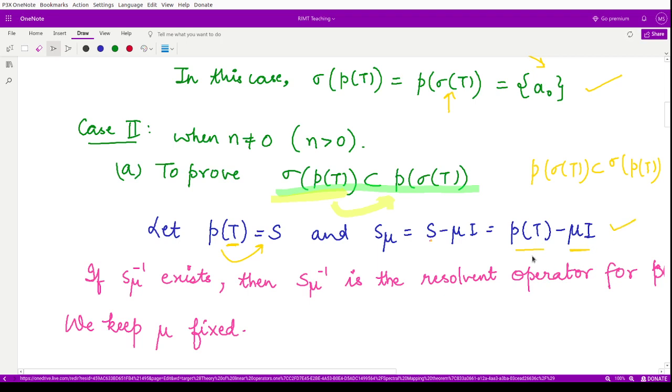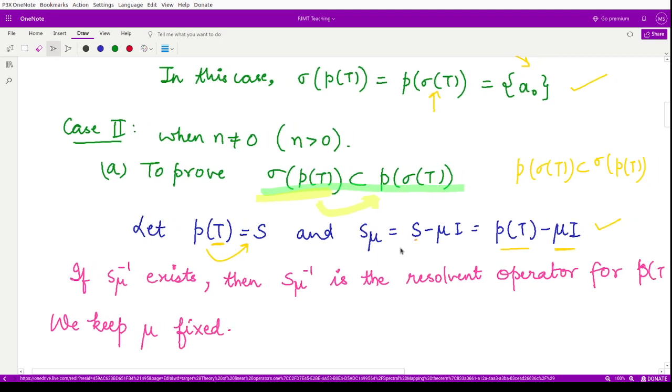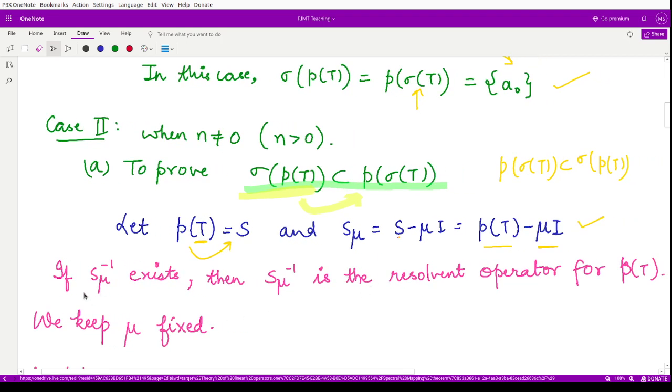This is S_mu. Now we consider the case where, if S_mu inverse exists, then S_mu inverse would correspond to the resolvent operator for the polynomial P(T). If this exists, then this is the resolvent operator.